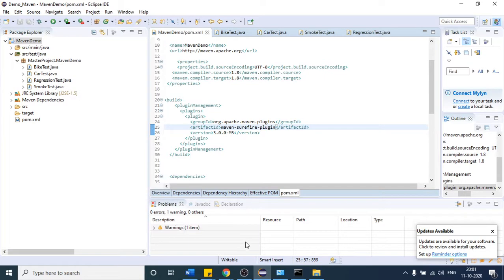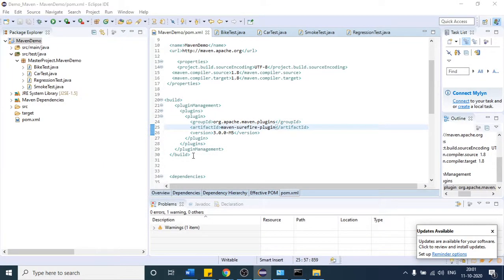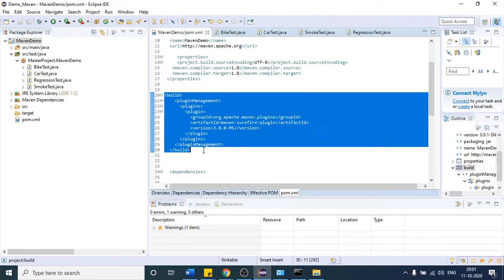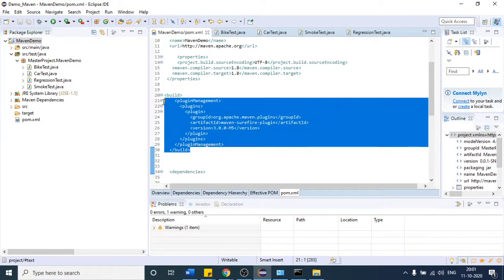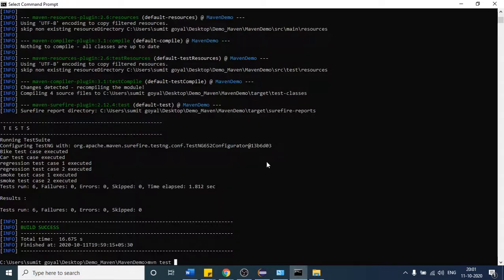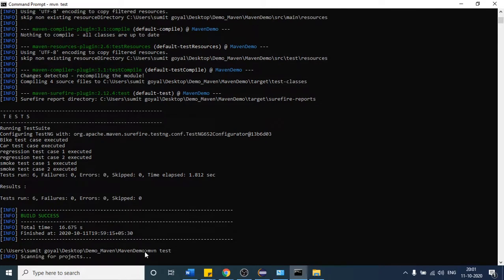So I will suggest you download that plugin before you try to run this Maven test, right? This command works fine, but when we see some other kinds of commands, it might happen that these commands will not work without this plugin, right? So this plugin will simply help you to run your test cases. Okay, and also if we want to run our TestNG XML with the help of Maven, this plugin will help us. So we will see them in a short while. So as of now, just place that plugin and let us try to run the test cases again. So this time it is also going to run the same test cases. We are going to get the same output.